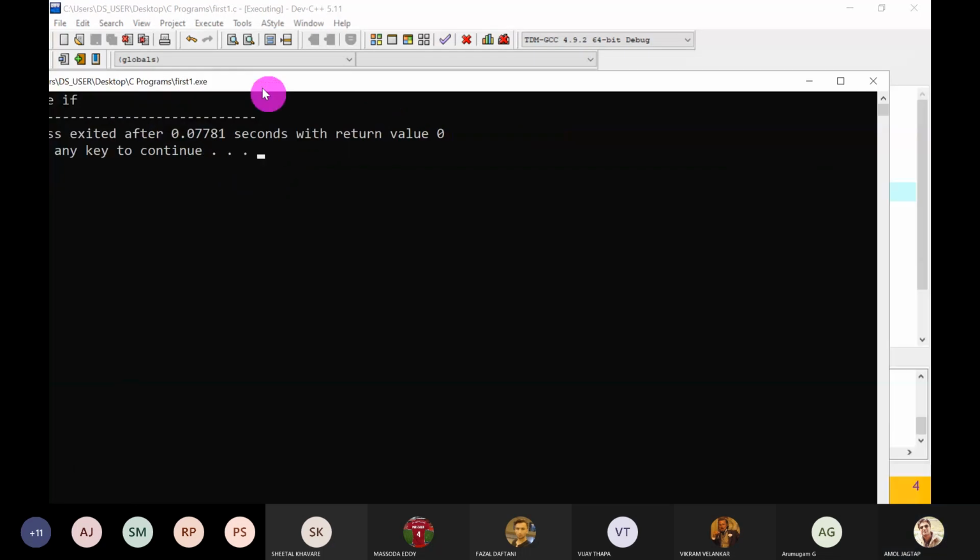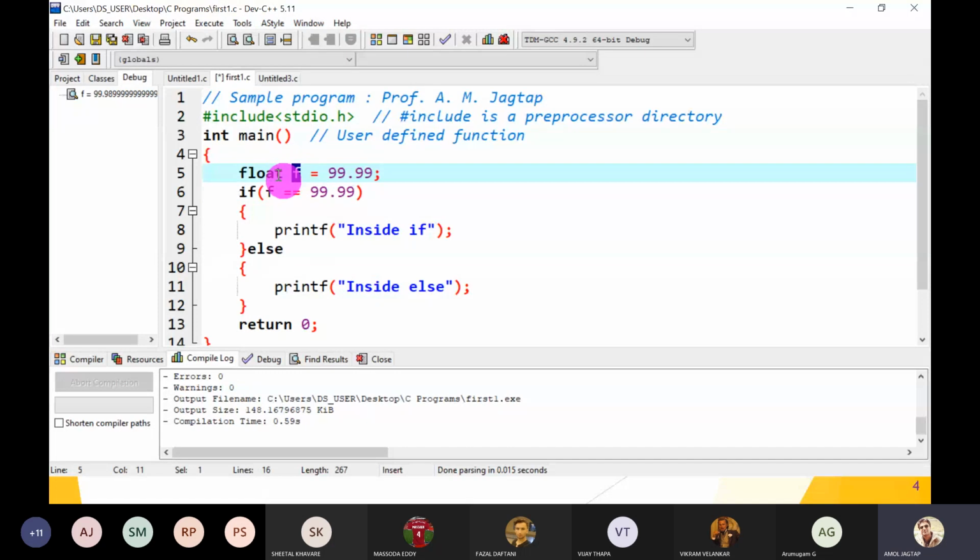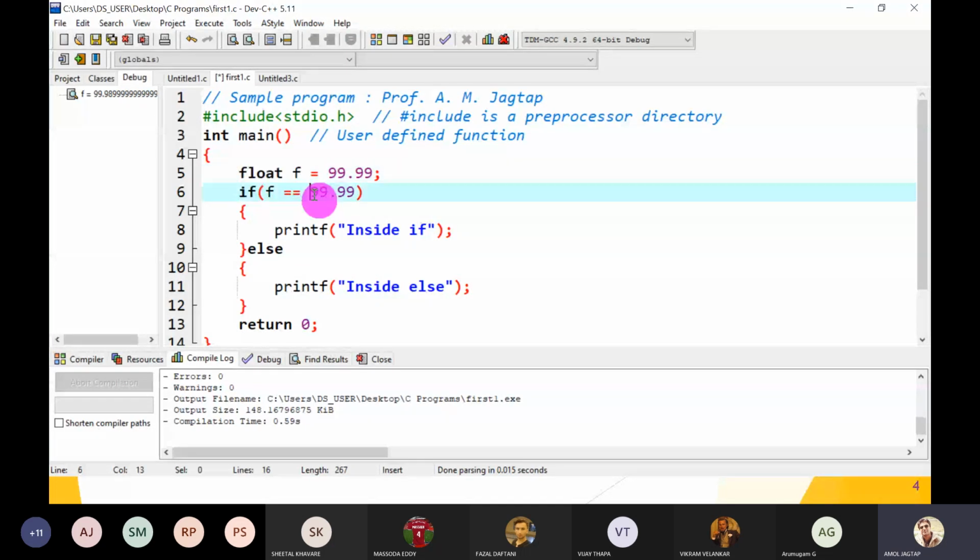Understood? Yes, sir. So we removed the logical error also. Initially we did not write F, so it was considered a double. And F is a float representation, while 99.99 is represented in double format. So these are not matching, so it gives you inside else.